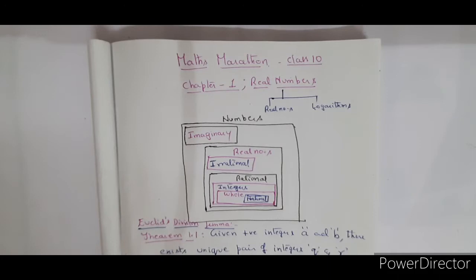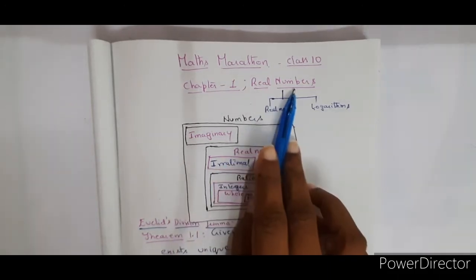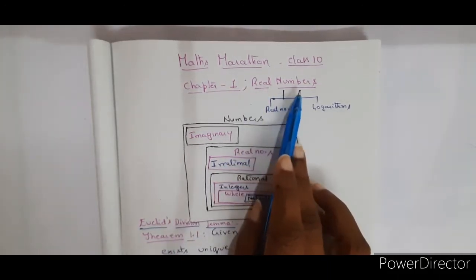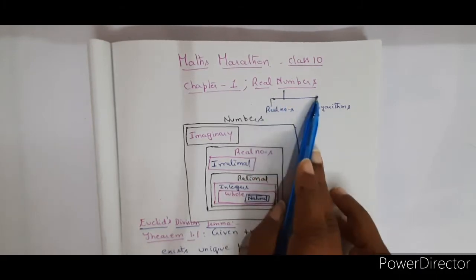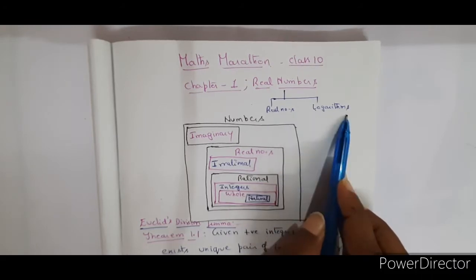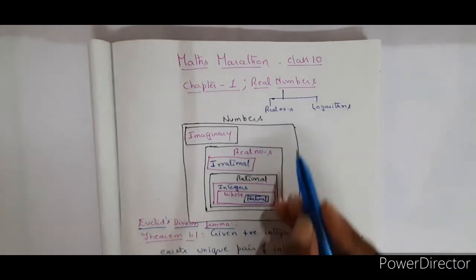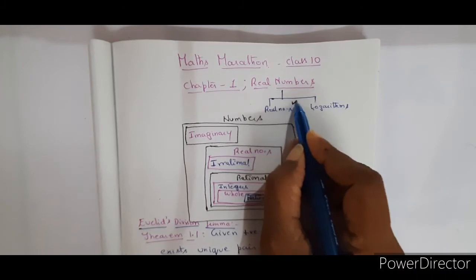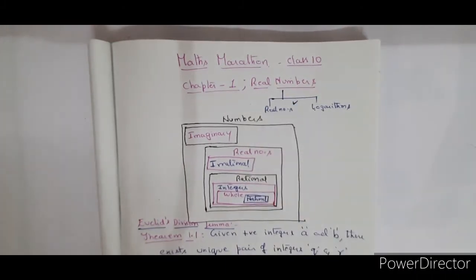Real numbers is the first chapter for Telangana State Board children. Every board has this syllabus, and as per certain state boards it is divided into two parts: the purely real numbers part and the logarithms part. First today I'm going to cover the real numbers part. Then the next video will be with problems under real numbers. Once we are done with that, we will continue with logarithms.